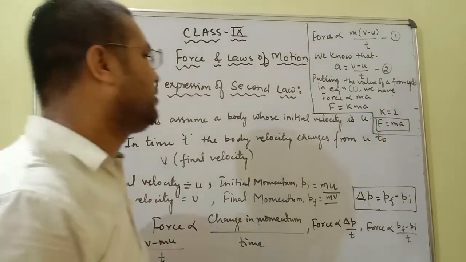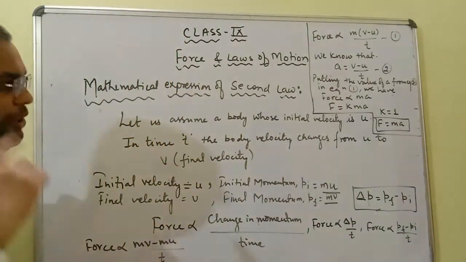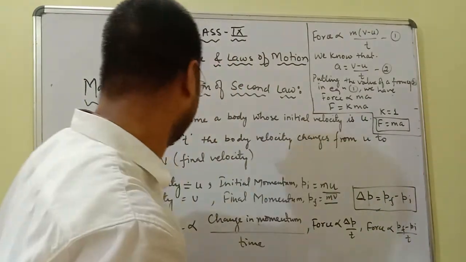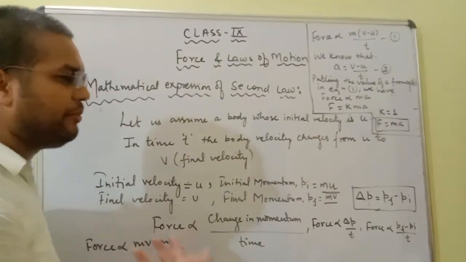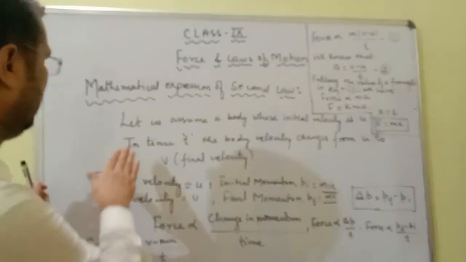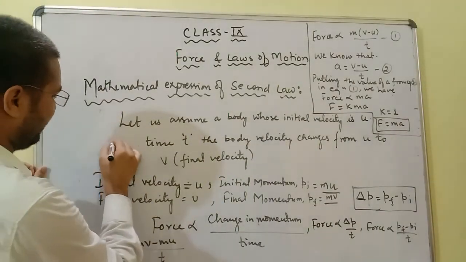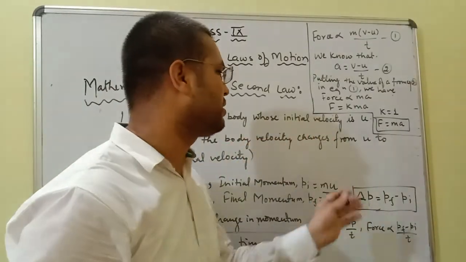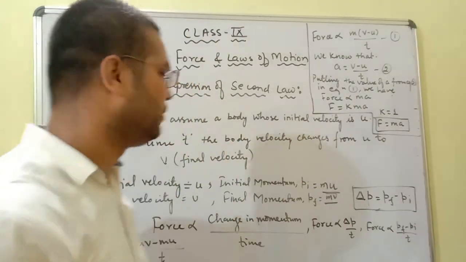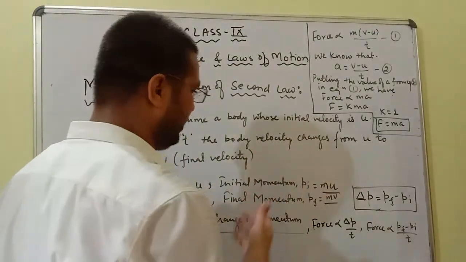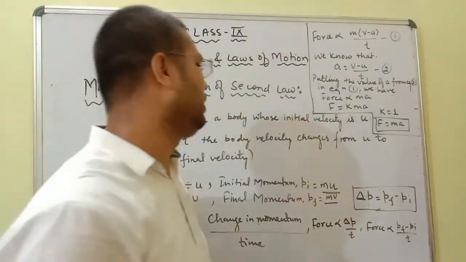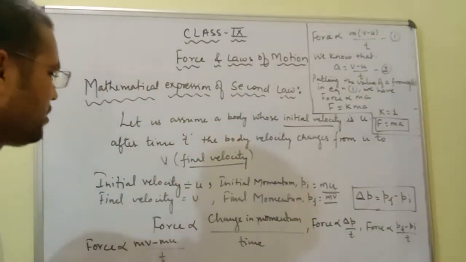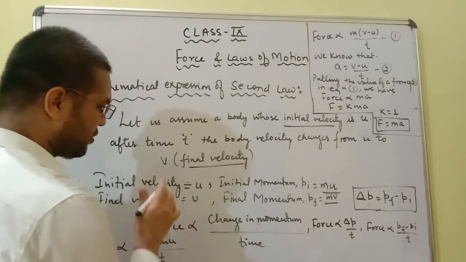Once again I am explaining to you what I have done. I have considered a body whose initial velocity is u, and after time t, the body velocity changes from u to v, or the body velocity becomes v. So here u is our initial velocity, and v is our final velocity.